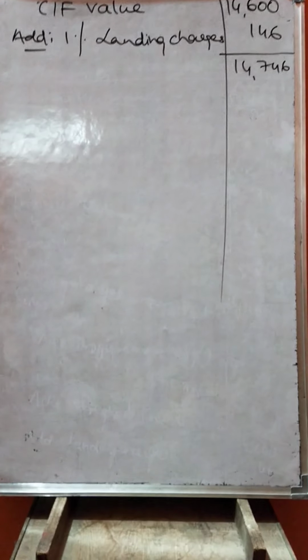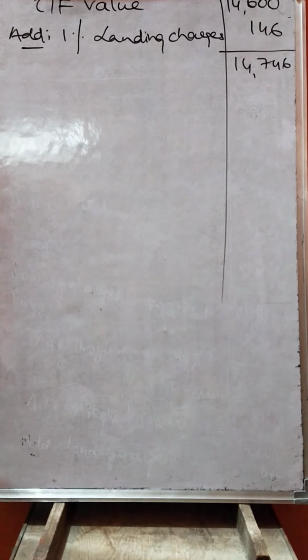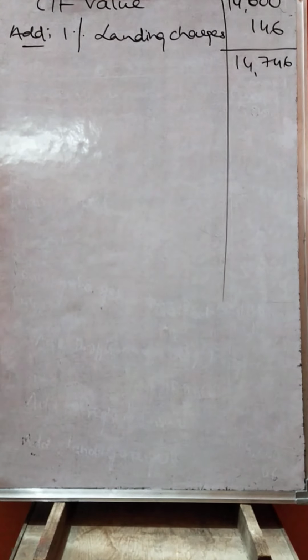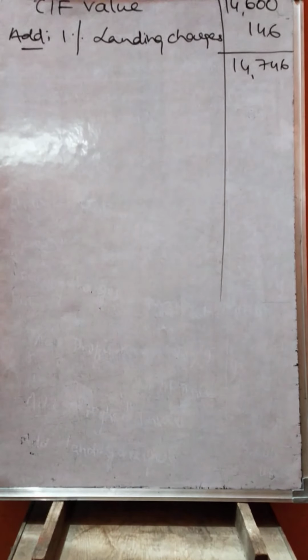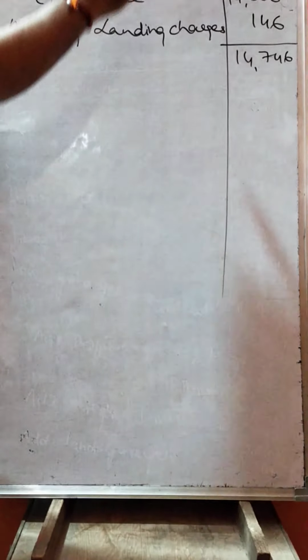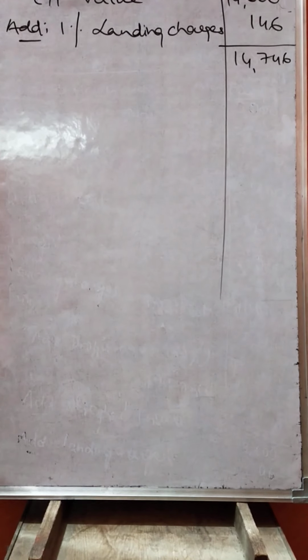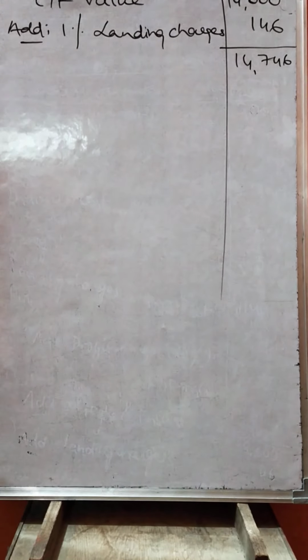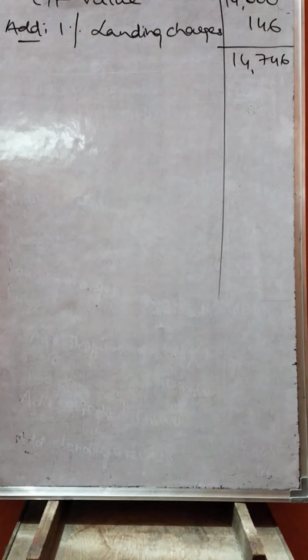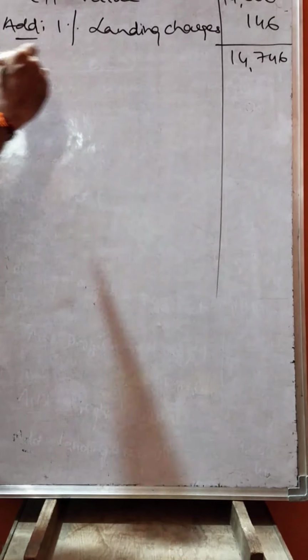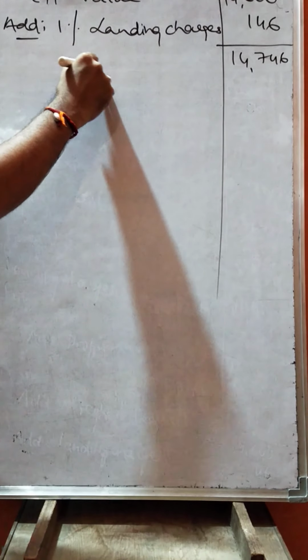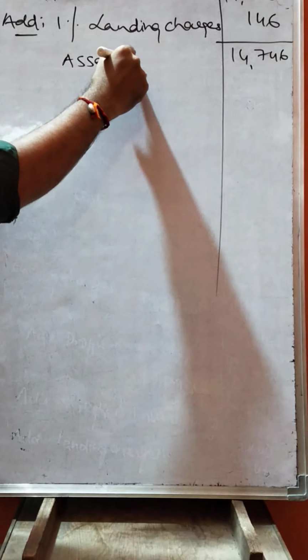For FOB price 12,500, when we add freight and insurance 2,100, we will arrive at CIF value 14,600. For that we are adding 1% landing charges. 1% of 14,600 comes to 146. So totally the addition is going to be 14,746. This is called assessable value.